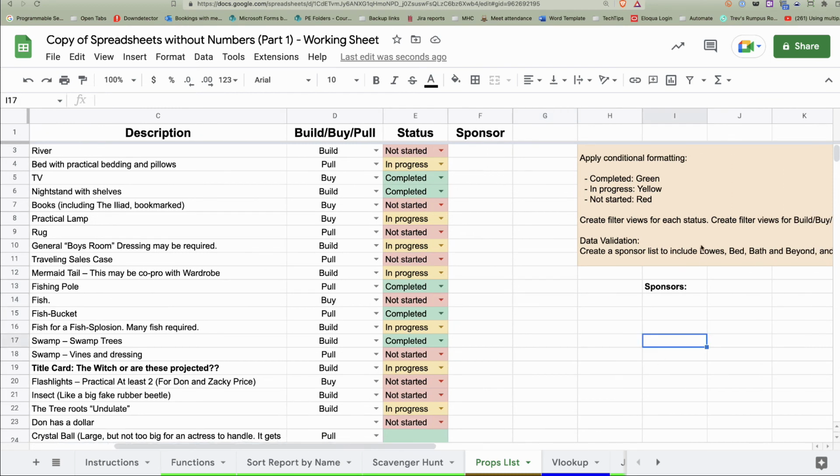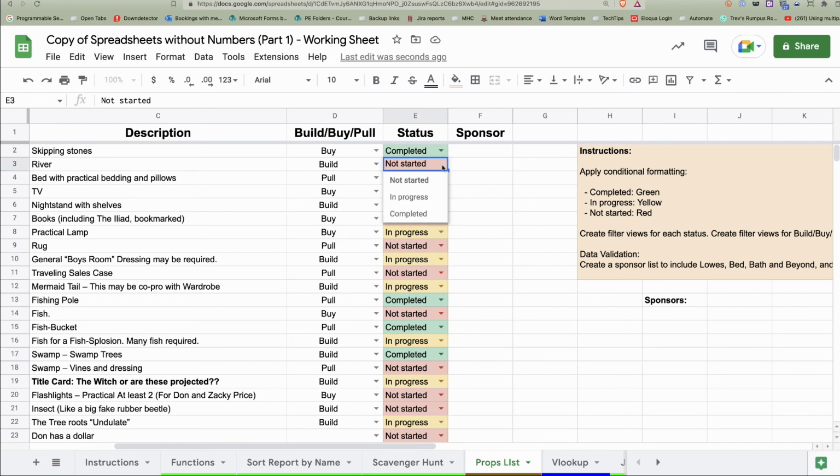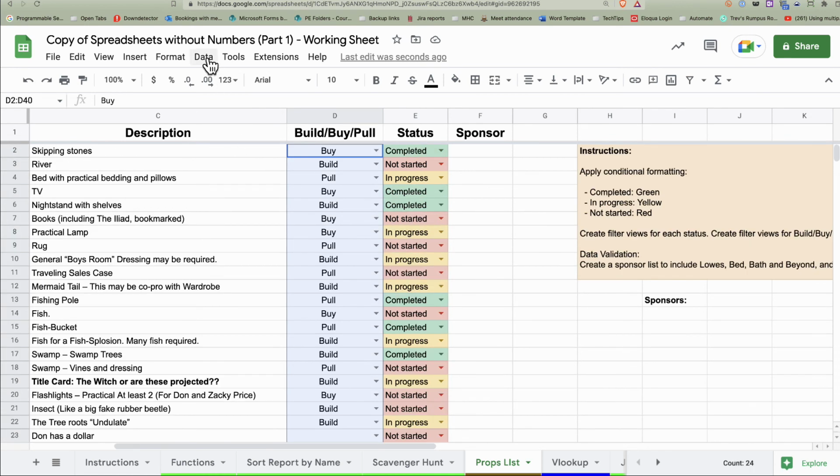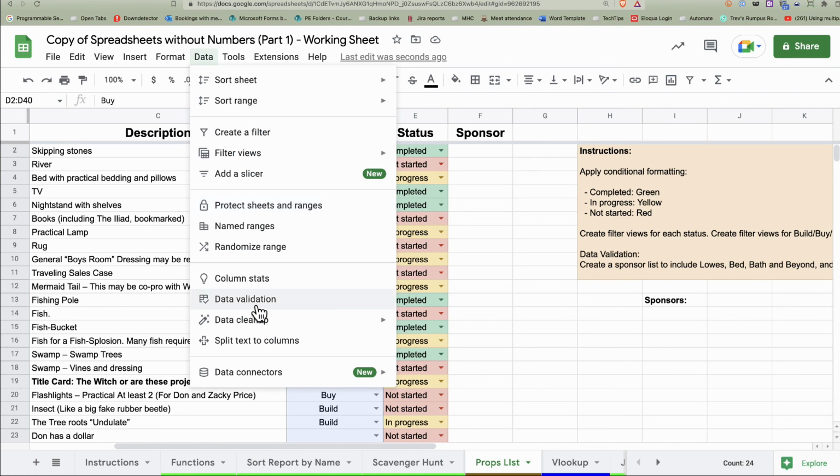Now, I talked about data validation. Data validation is these drop downs. And there's a couple of ways of doing data validation. So when I look at this here, I would select all the columns that I want to do this. I'm just going to use this one here, build. So I select all the columns that I want this involved in. I'm going to go under data to data validation.